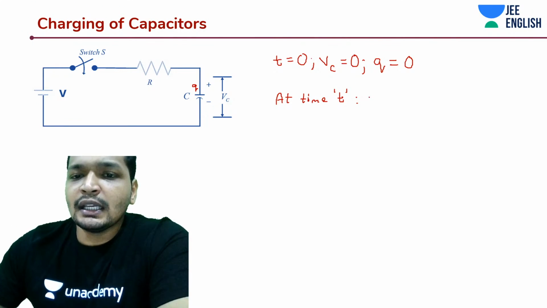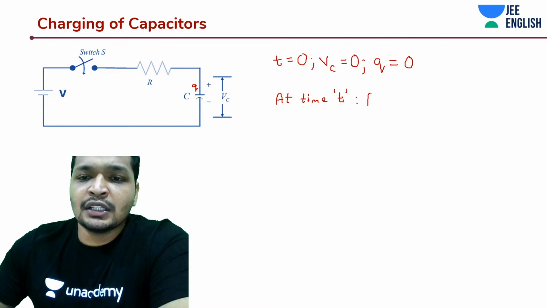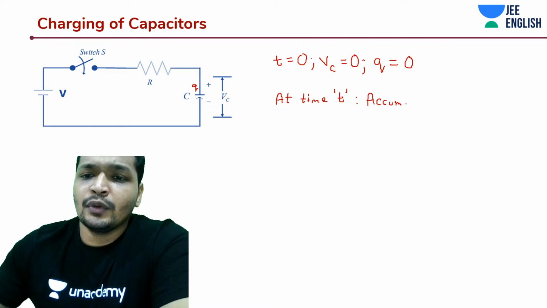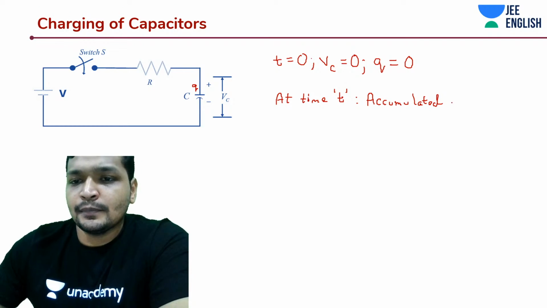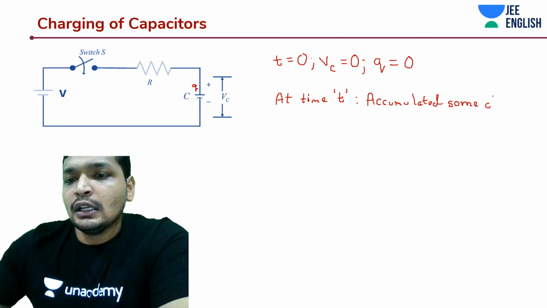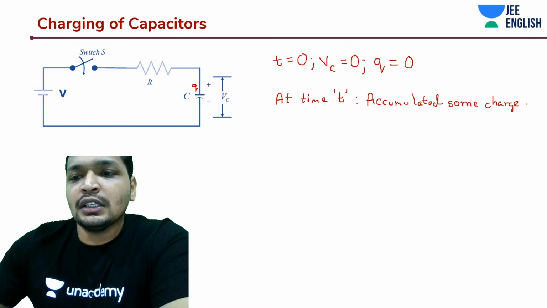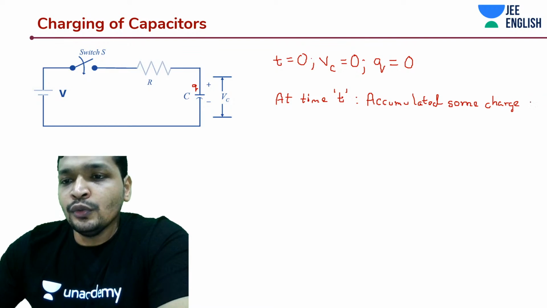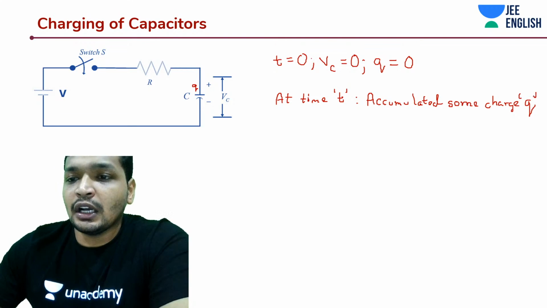Let's say it has accumulated some charge Q, and it has also developed a potential across it.